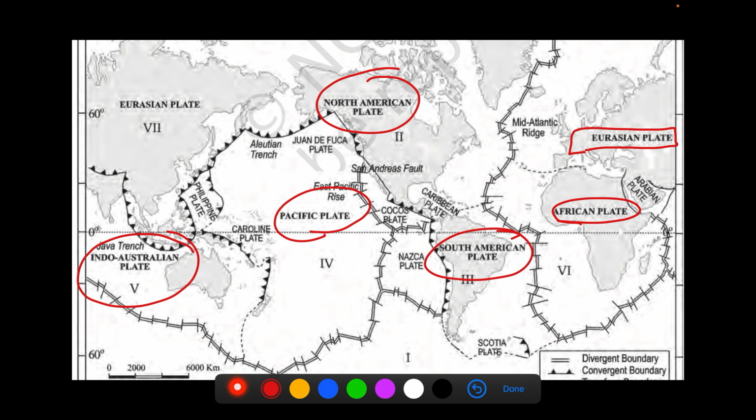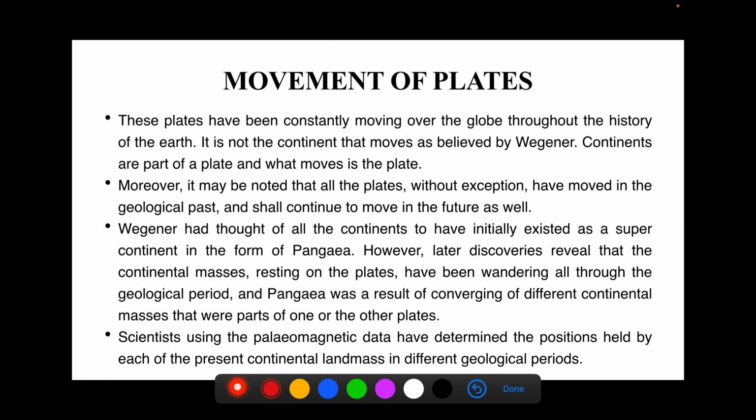And these are some of the minor plates that we have seen, like the Caroline plate, Nazca plate, Philippine plate, Juan de Fuca plate, and Cocos plate. You just need to remember which are the major plates and which are the minor plates. This much is enough.